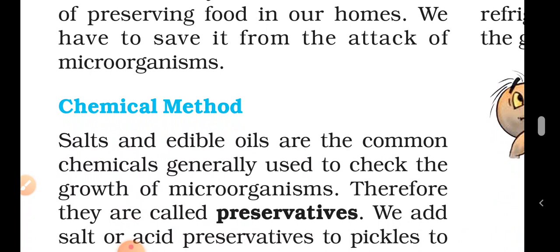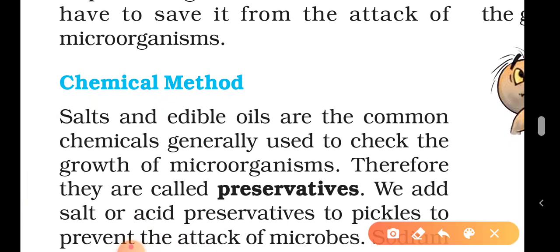Salts and edible oils are the common chemicals generally used to check the growth of microorganisms. Salt, white salt you use in your home. Edible oils are the oils which are consumable, that are called edible oils. They are common chemicals generally used for checking the growth of the microorganisms. Therefore, they are called preservatives.